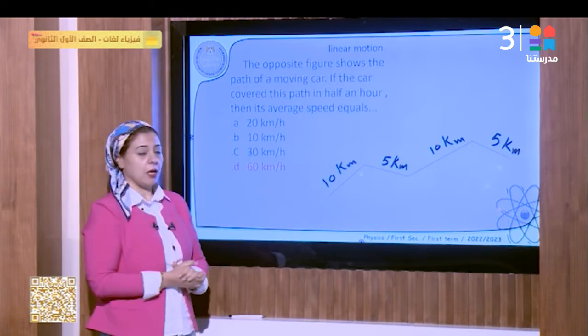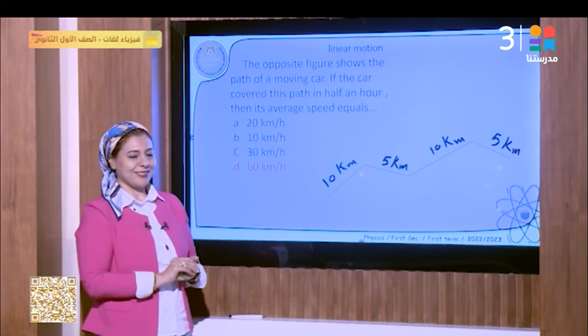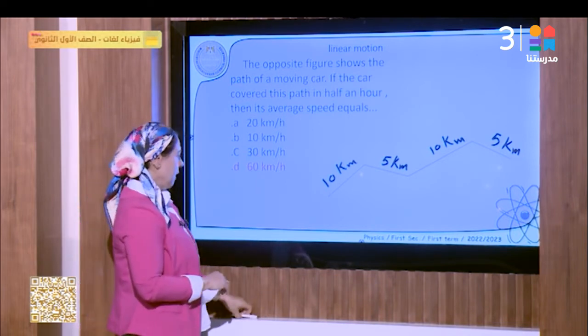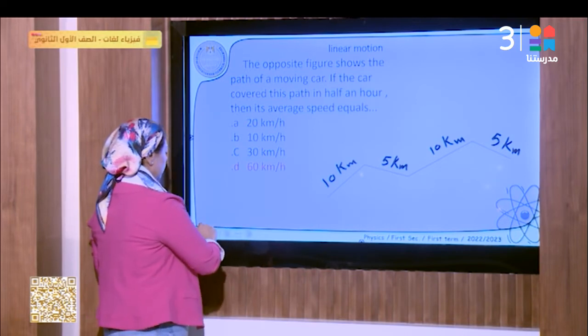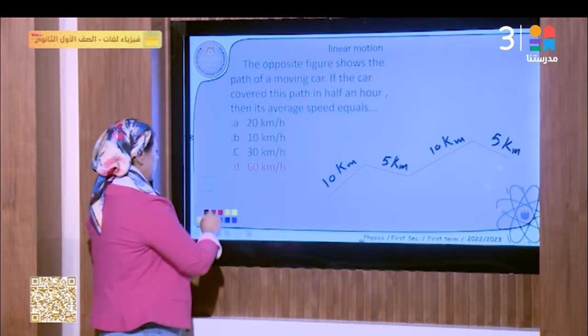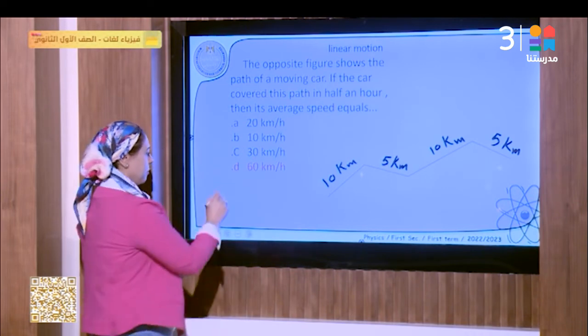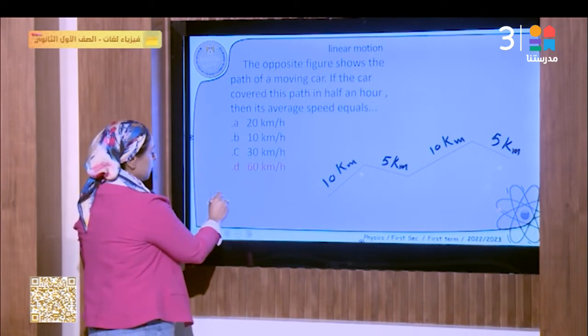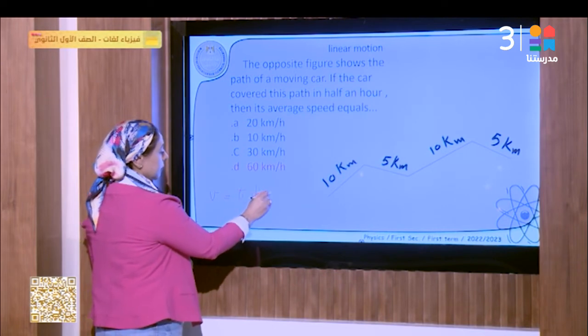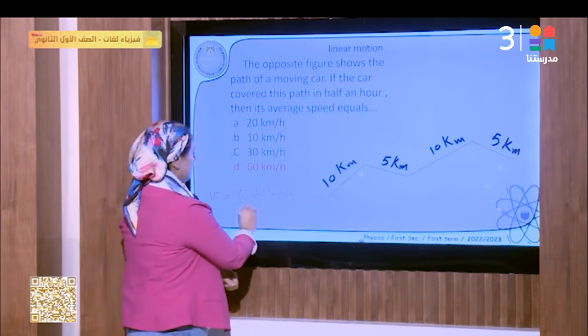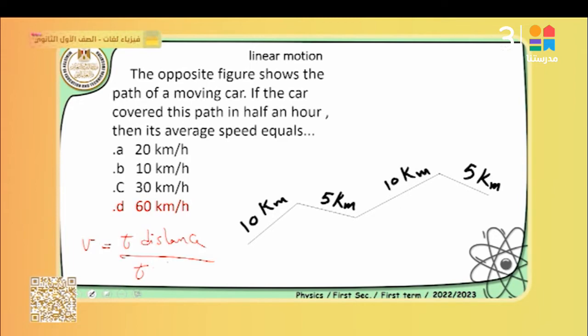30 over half an hour, which is equal to 60 kilometers per hour. I think it's too easy to do. If we do it together, عندي هنا v, which is equal to total distance over total time.